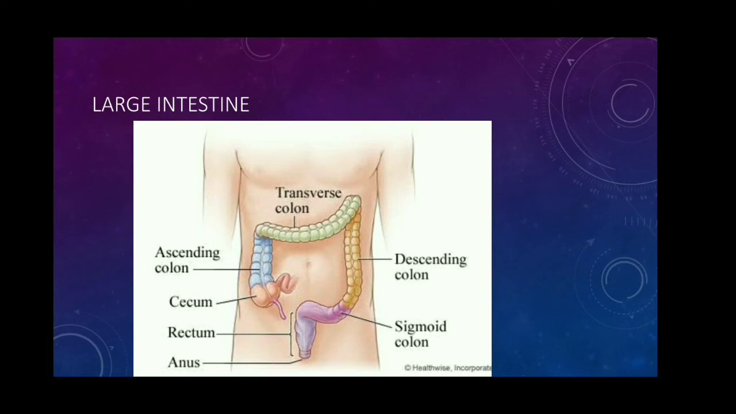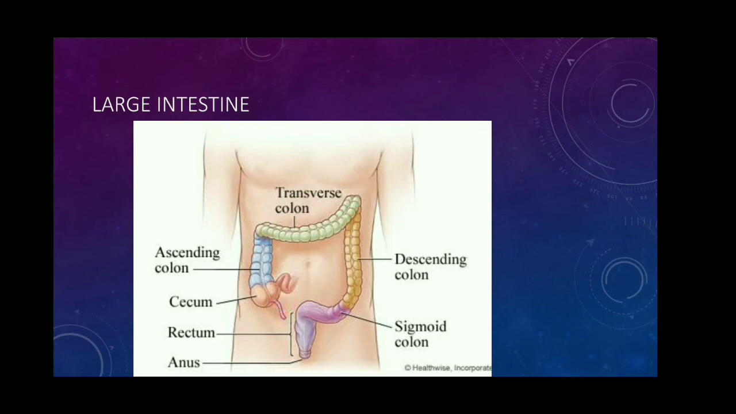This large intestine is 1.5 meters in length. It has 3 parts: cecum, colon and rectum. The cecum is a small blind pouch-like structure situated at the junction of the small and large intestine. From its blind end, a small finger-like structure is present. That finger-like structure is called the vermiform appendix.